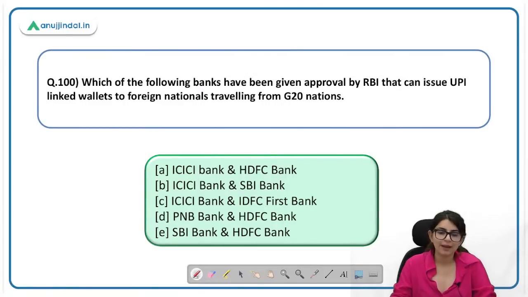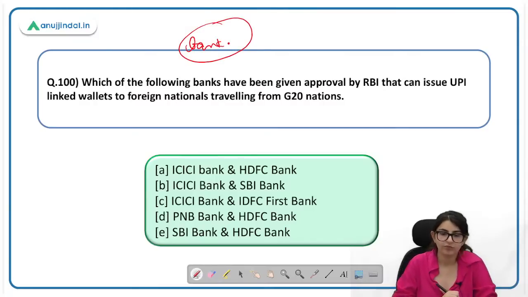Which of the following banks have been given approval by RBI that can issue UPI linked wallets to foreign nationals traveling from G20? तो कौन कौन से बैंक्स को आरबीआई ने अप्रूवल दिया है? The correct answer here is C, ICICI Bank and IDFC First Bank. Yes, 6.5%. Okay. Let's move on. 100 questions. अब कर ही ले क्या? 145 questions है total.